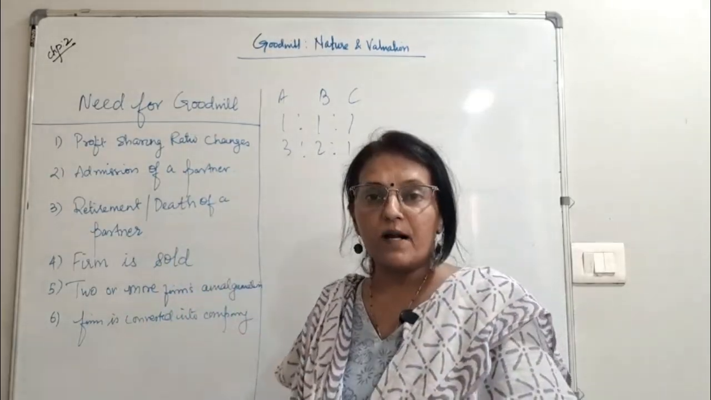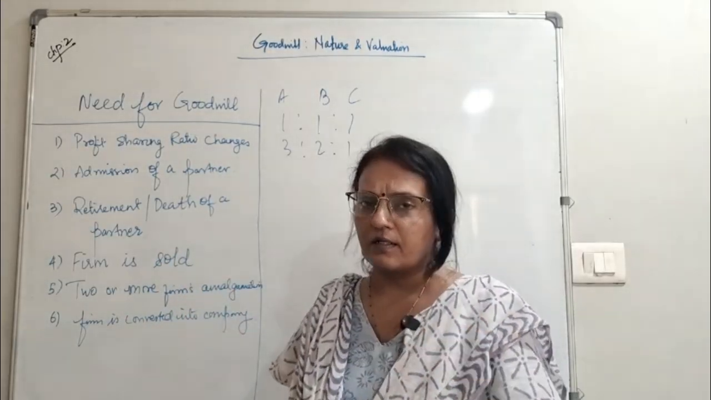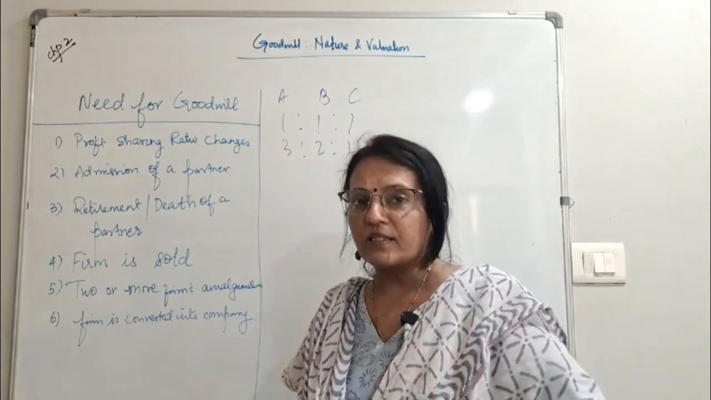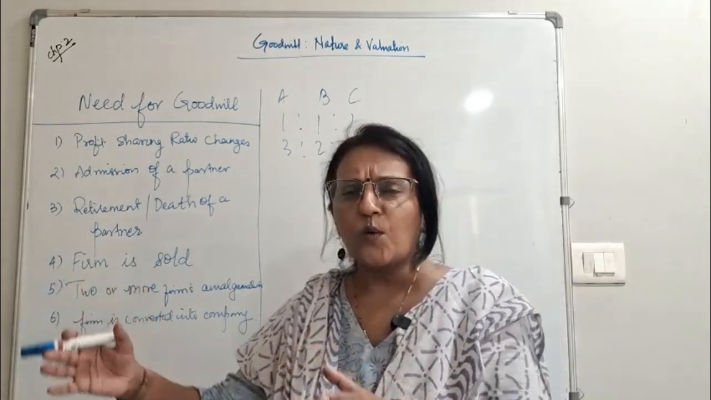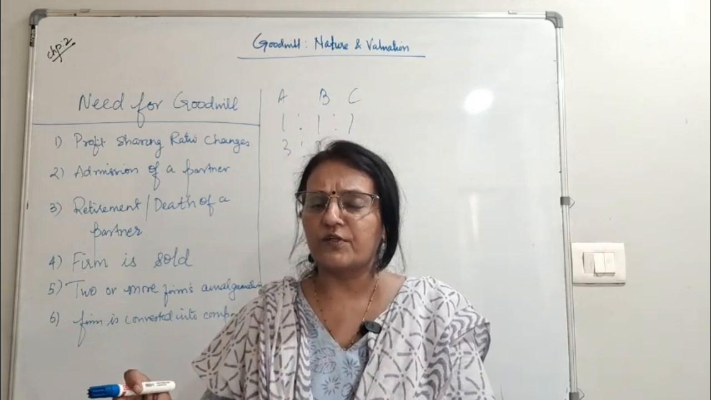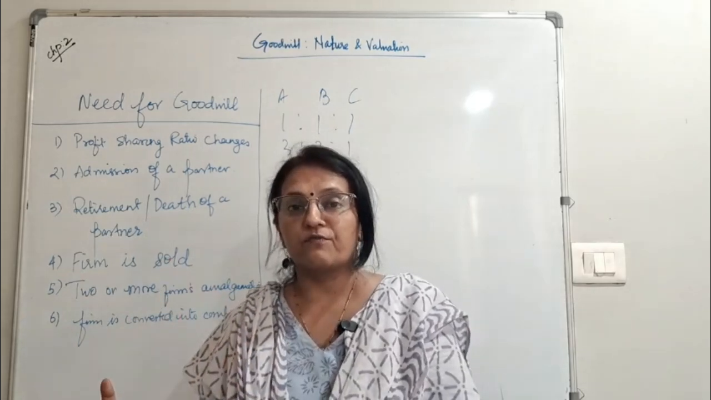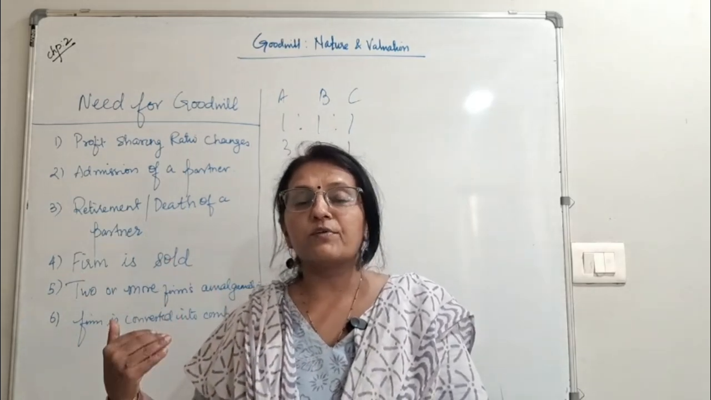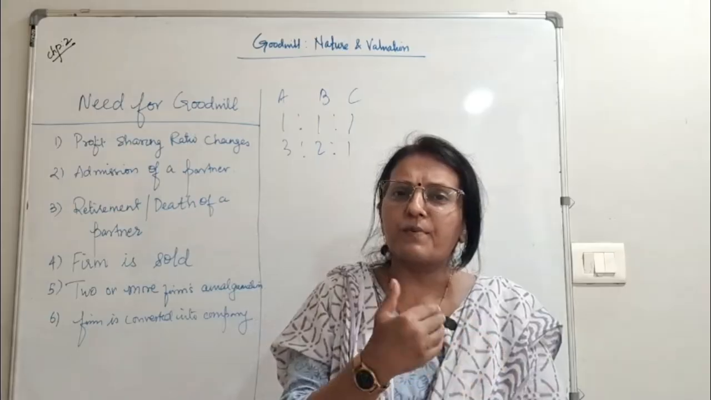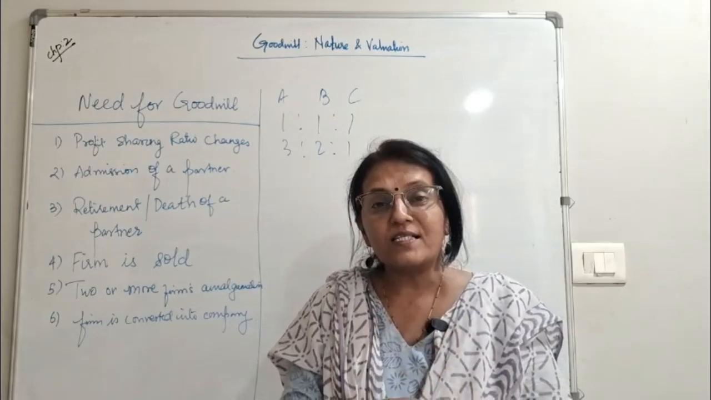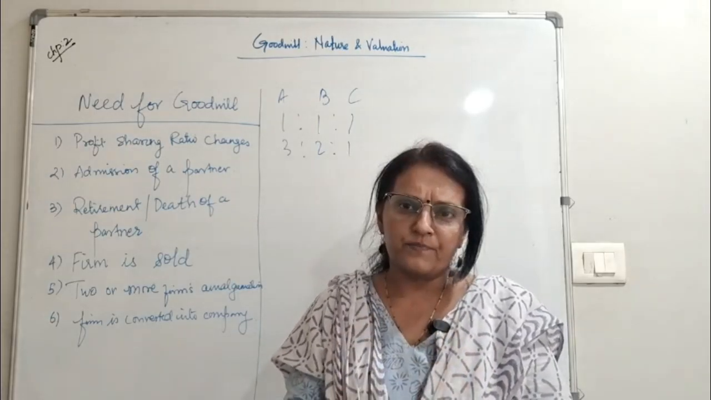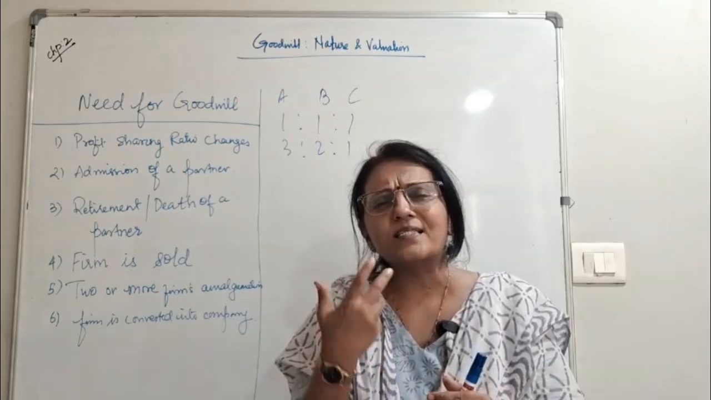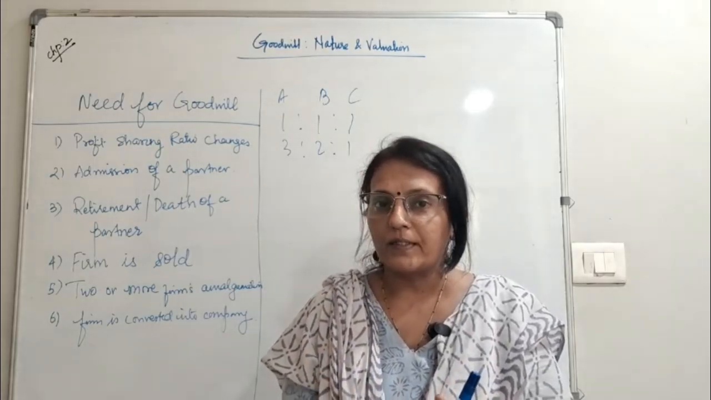Retirement and death of a partner. If a person retires or dies, that person is leaving the firm. For so many years, this person has worked in the firm. His share is also there in the firm. Later on, whatever profit the firm is going to earn is based on the sacrifice of that retiring partner. So this retiring partner will get some share of goodwill.